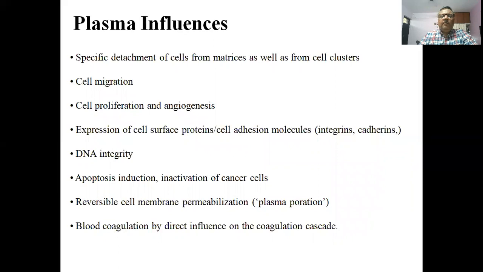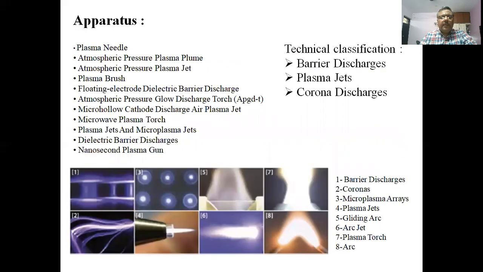So the plasma influences specific detachment of cells from matrices as well as from cell clusters, cell migration, cell proliferation and angiogenesis, expression of cell surface proteins, cell adhesion molecules, DNA integrity, apoptosis induction, reversible cell membrane permeabilization, and blood coagulation by direct influence on the coagulation cascade.